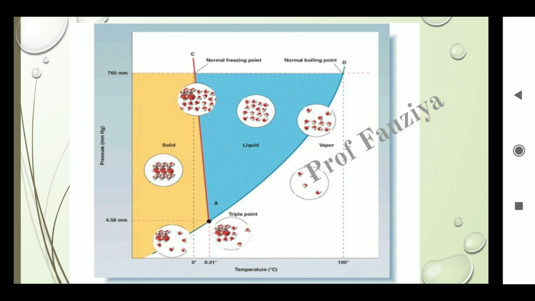Among the lines, first the melting curve, where the solid transforms into the liquid. The two phases exist in equilibrium. So this line AC represents the melting phenomenon. It is the normal freezing point. Among the curve AD, it indicates the normal boiling point.